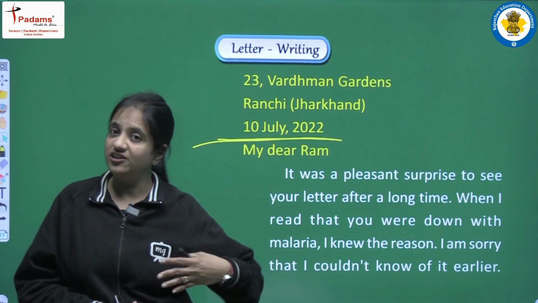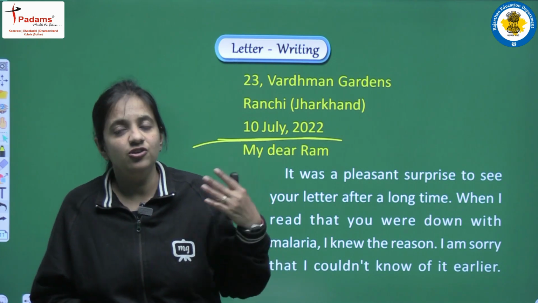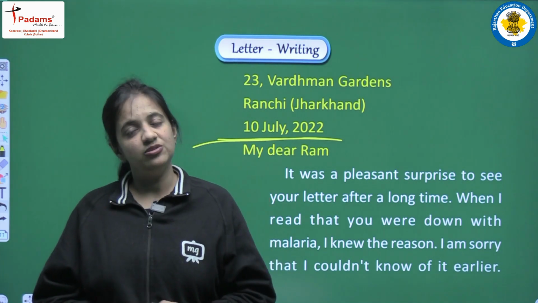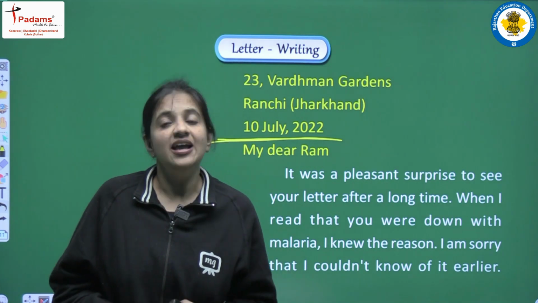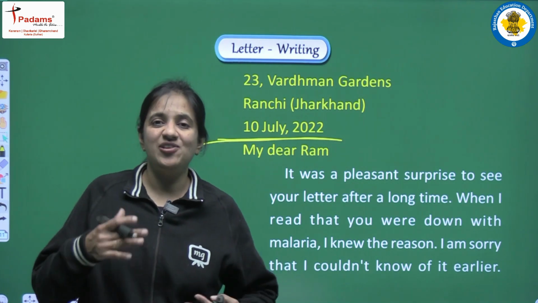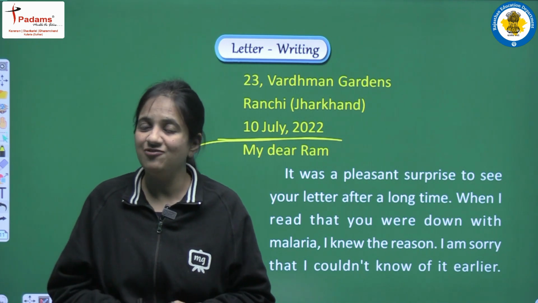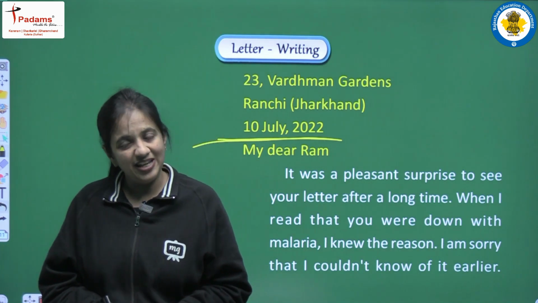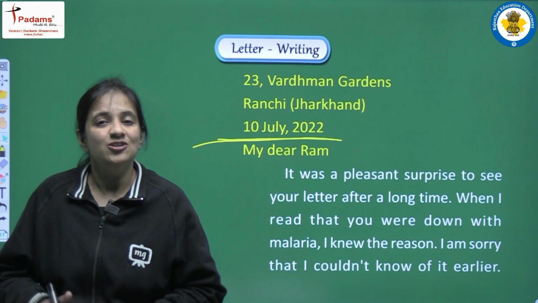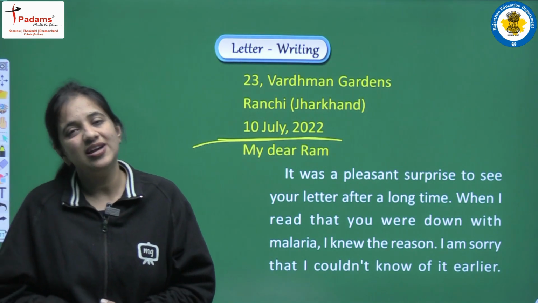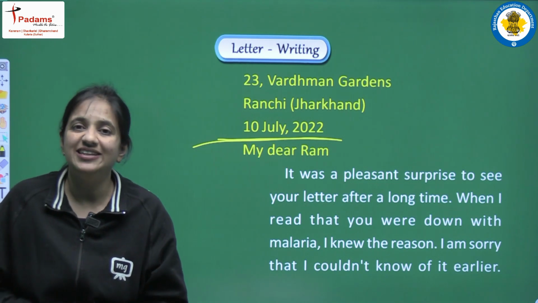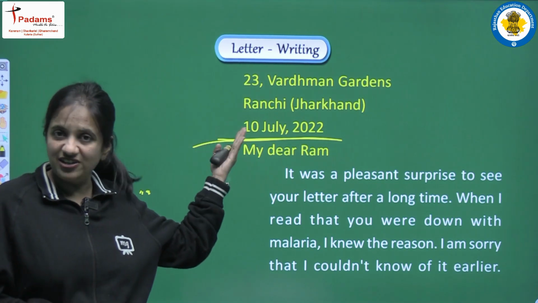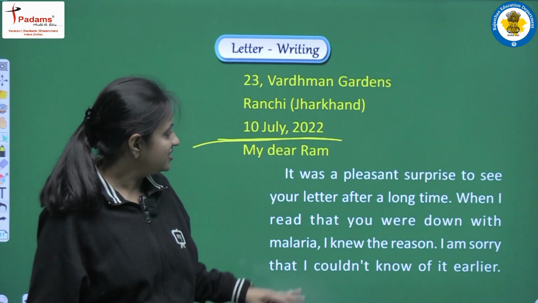If you are writing a general letter, you can write any date. But suppose in a letter you have to tell about your examination result, and you write a January or February date, it will go very wrong, because we have to write the date according to when examination results generally come. You can write any date of July. In this way you have to write the date. Here we can write any general date. So now we are starting the letter.